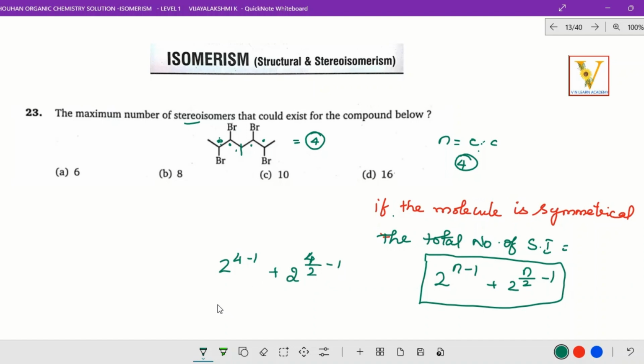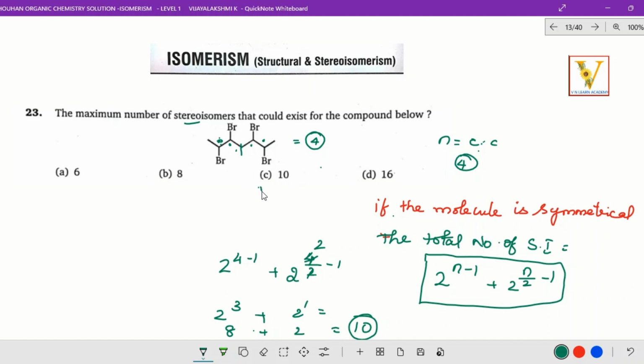4 minus 1 plus 2 to the power of 4 by 2 minus 1. So here 2 to the power of 3 plus 2 to the power of, here 4 by 2 is 2, 2 minus 1 is 1, so 2 to the power of 1. So altogether here you will get 8, and here you will get 2. So altogether 10 isomers, that is 10 stereoisomers. So which is the correct option?